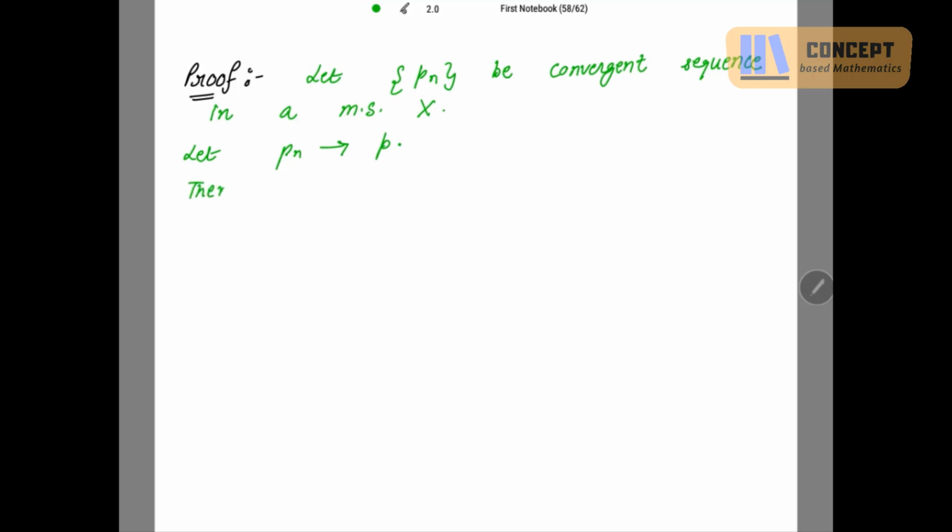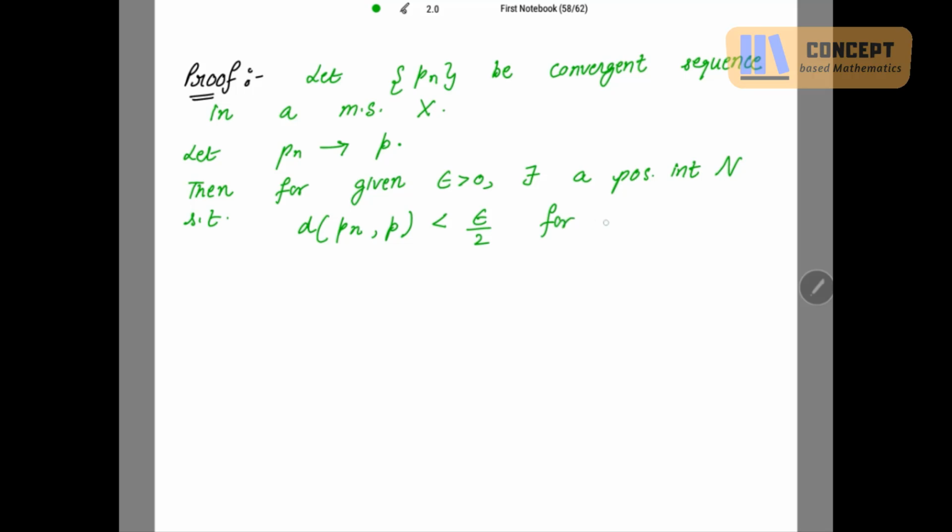Then for given epsilon positive, there exists a positive integer N such that the distance of this Pn with P is strictly less than epsilon, but I am taking epsilon by 2, right? For n greater than or equal to N, and you can take your epsilon to be any real number.